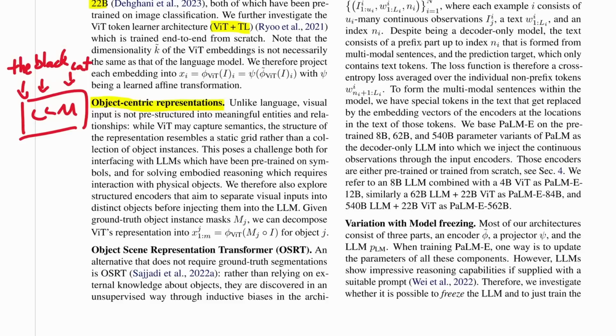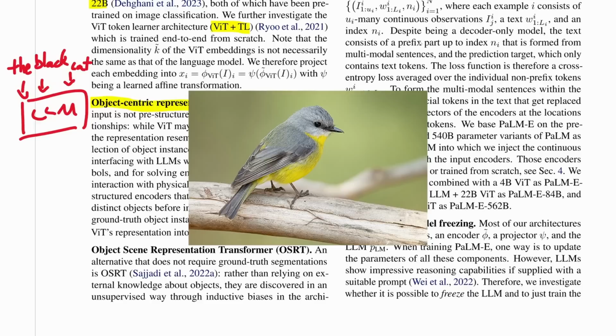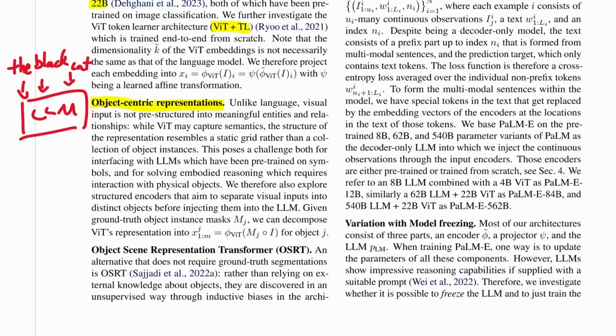And what they point out is perhaps vision transformers give out these embeddings that are not necessarily tokenized in this way. It's not split into different objects, even though lots of the times we can split images into different objects. If I draw you a picture of a bird with some background, you could obviously point out the bird as being one central figure, right? So they also introduce this object scene representation transformer, or OSRT, and this is a model that has some inherent bias in the structure of the model to pull out these different objects.